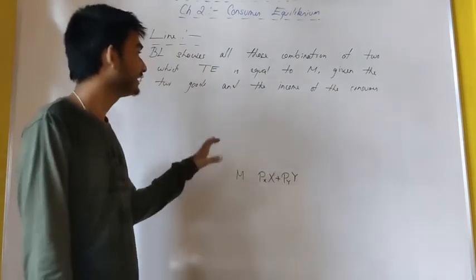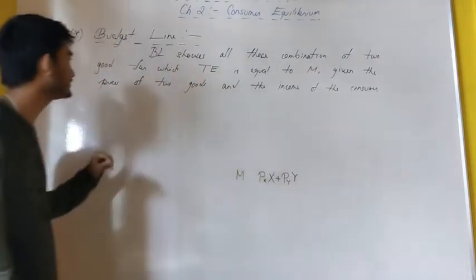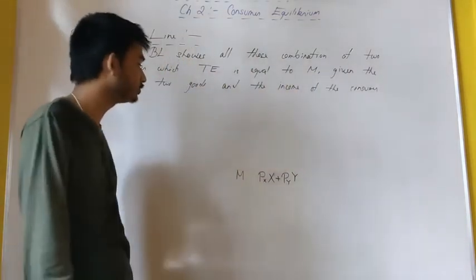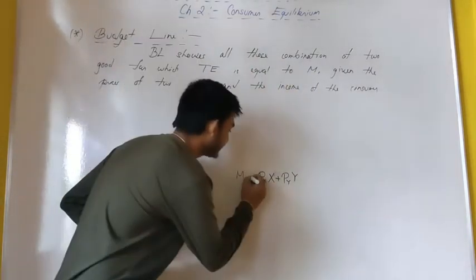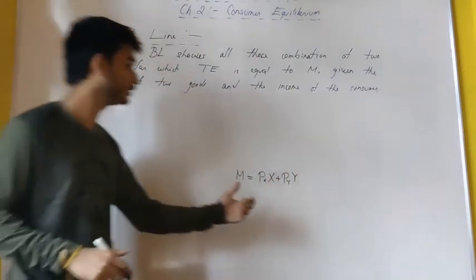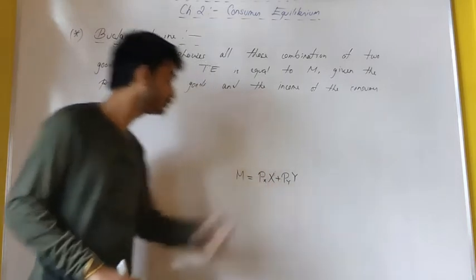So given the income of the consumer and the prices of two goods, the budget line shows all those combinations of two goods for which money income is equal to the total expenditure on the two goods.